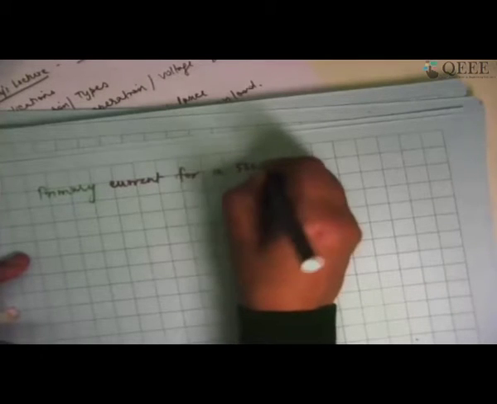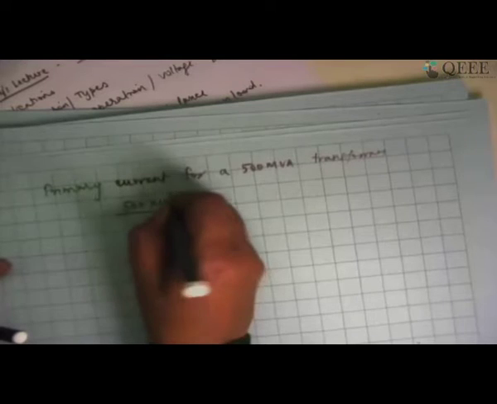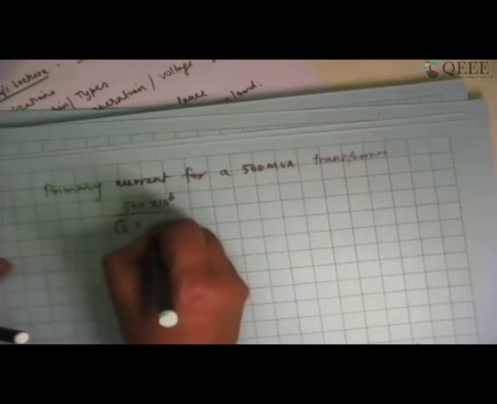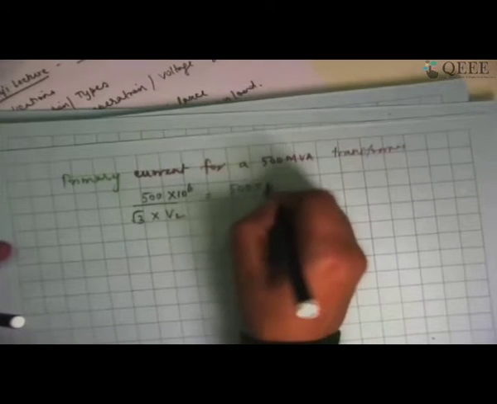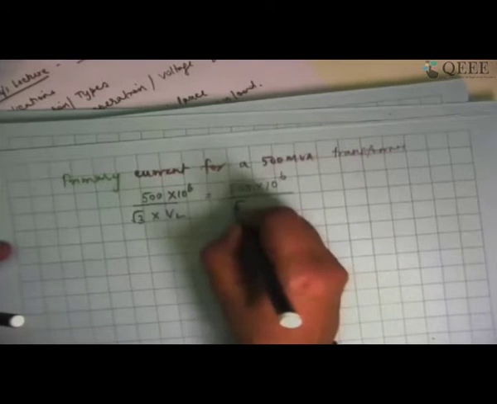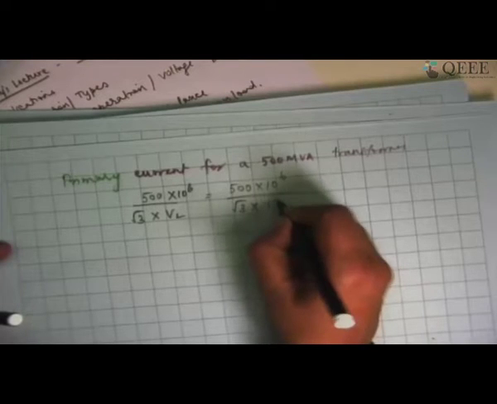So the primary current for a 500 MVA transformer will be 500 divided by √3 into VL. And VL is generally the generation voltage. Generation voltage may be 15 kV. So I should say 500 into 10 power 6 divided by √3 multiplied by 15 into 10 power 3.